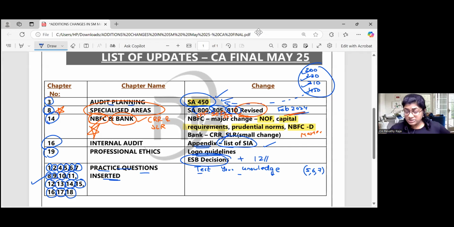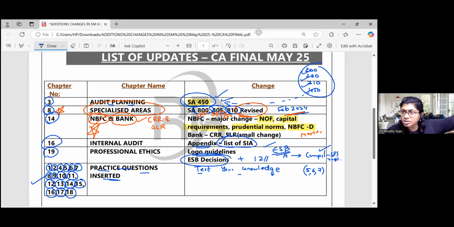One example I will say, which you all will understand. Can an auditor do a compilation engagement under SRS 4400? Not 4400, 4410. I was checking whether you were listening. Under SRS 4410? No, right? That we knew. But now they have added it as a recent ESB decision.